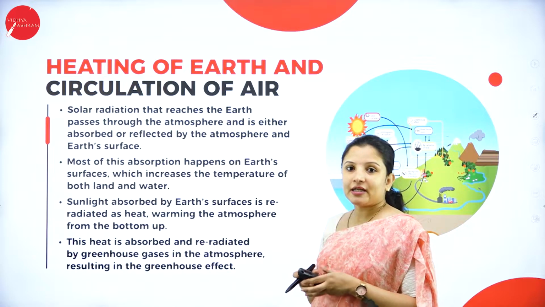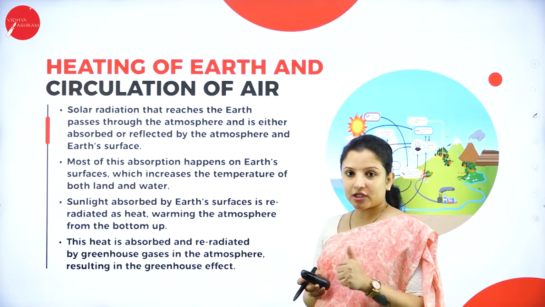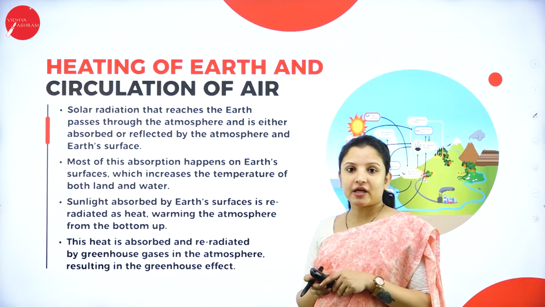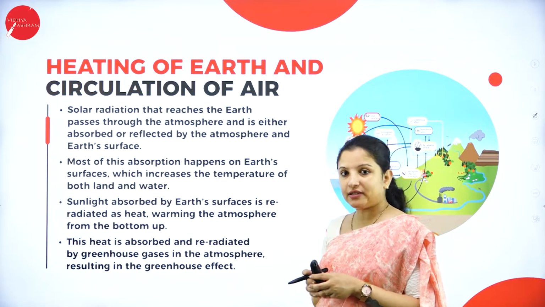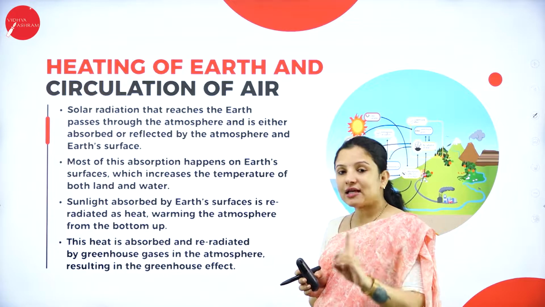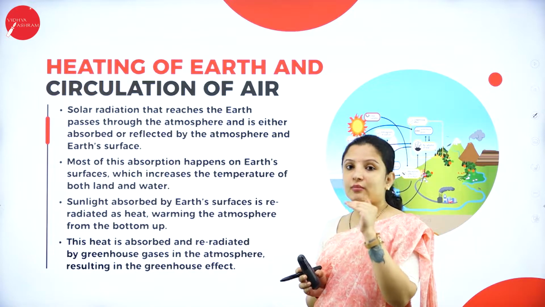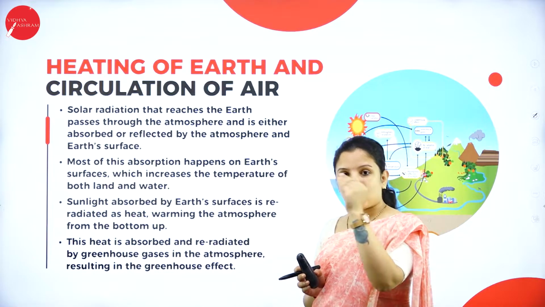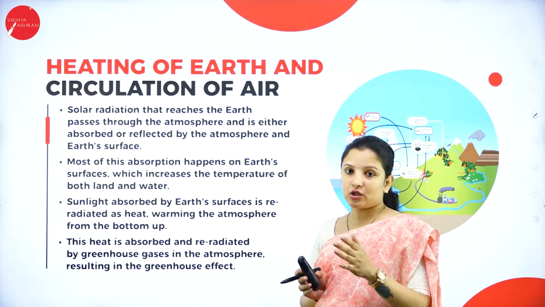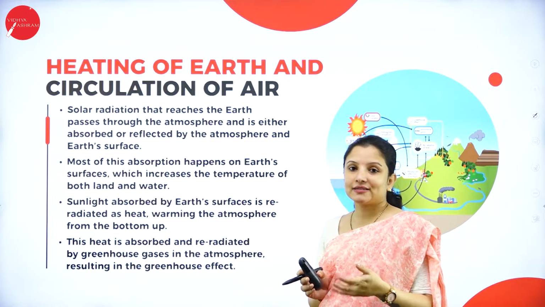Next, since we know that one of the major factors for atmospheric circulation is the heating of the earth by the sun, right? So heating of the earth and circulation of the air, how are they interrelated? For atmospheric circulation, the sun's heat plays a major role, wherein, as I told you, the equator receives more of the sun's heat when compared to the North Pole and the South Pole. Therefore, the atmospheric circulation or the flow of air is more in the equator when compared to the North Pole and South Pole. So let's study this in detail, how exactly it occurs.